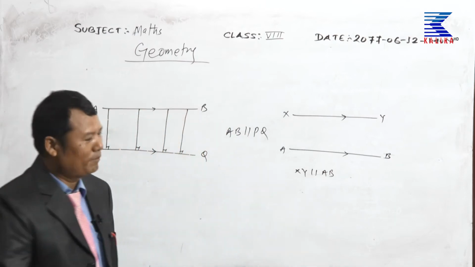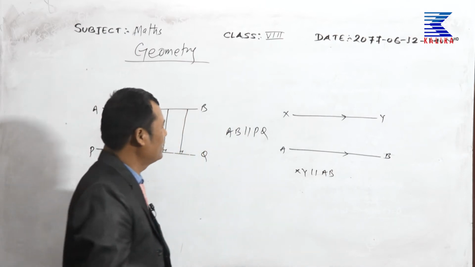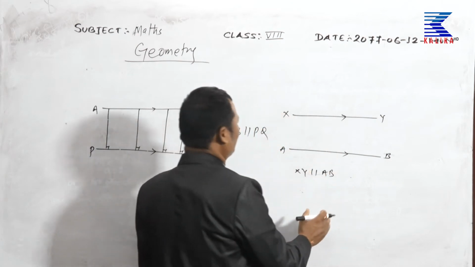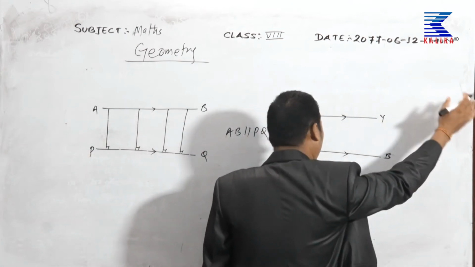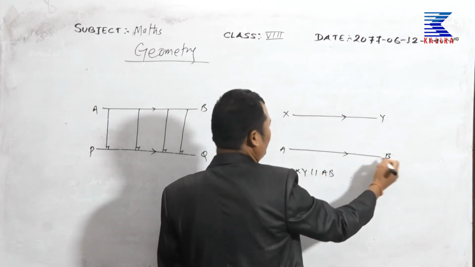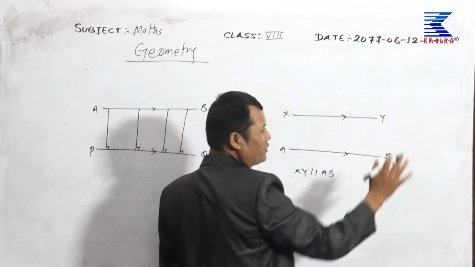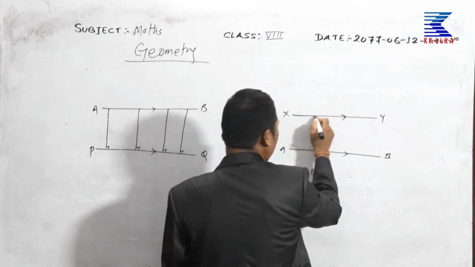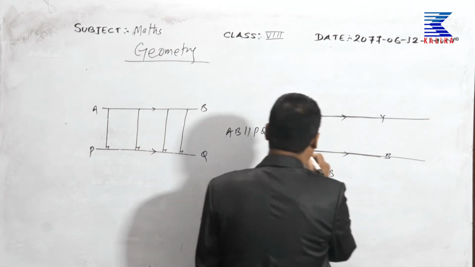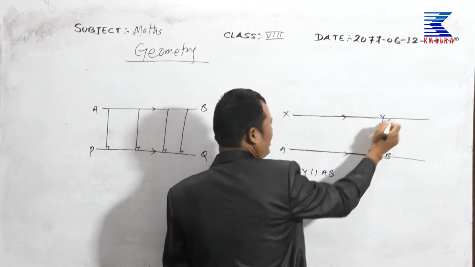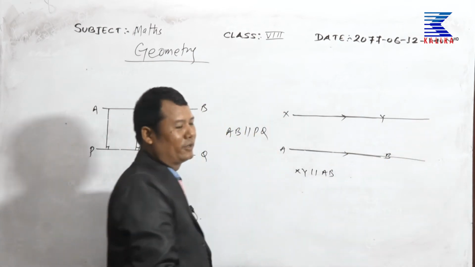They do not intersect each other. If you produce XY and AB also, they do not intersect each other. They go straight, and the distance is always equal everywhere.